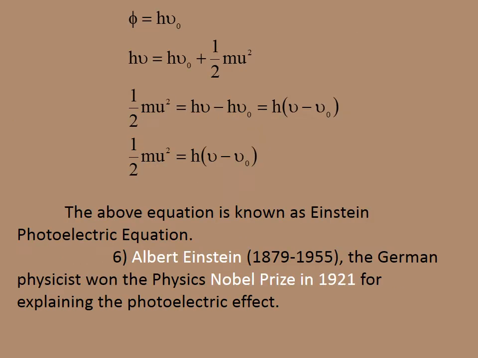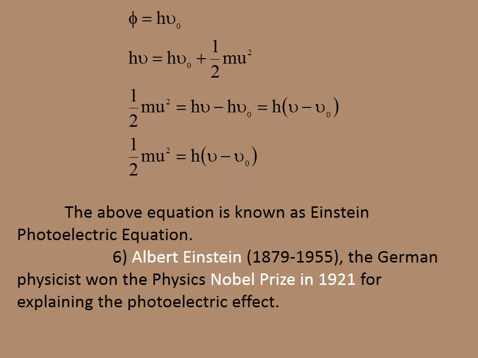And phi will be equal to h nu 0. Therefore, we can change this equation: h nu equals h nu 0 plus half mv square. Therefore, the kinetic energy half mv square equals h nu minus h nu 0. You take h out: h into nu minus nu 0, or half mv square equals h into nu minus nu 0.